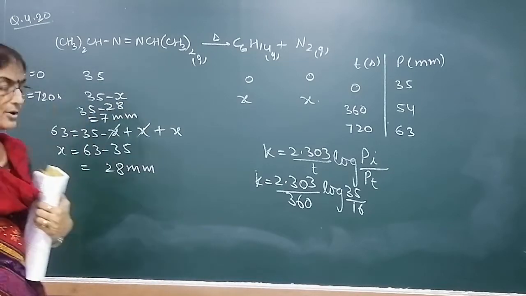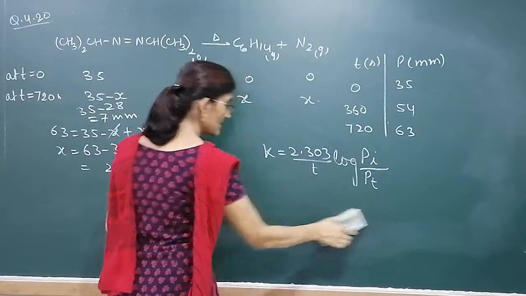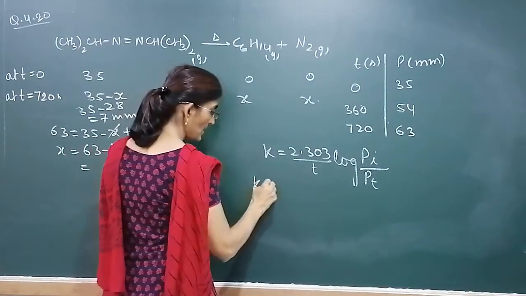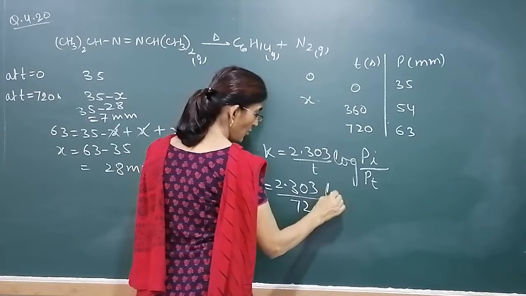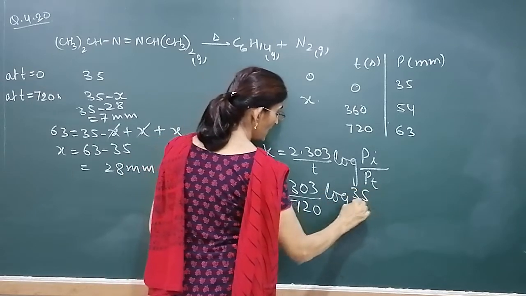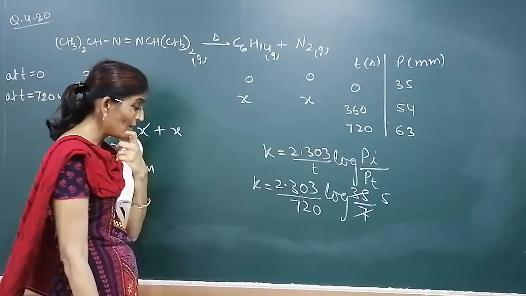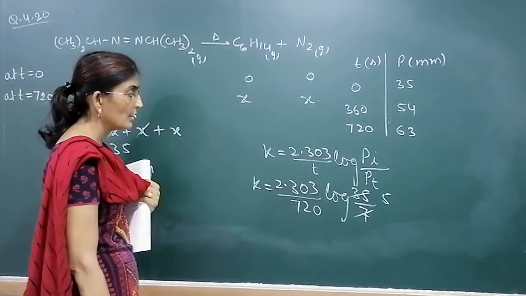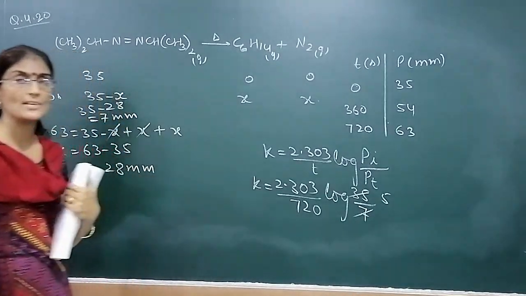So we can calculate the value of K by putting time as 720 instead of 360. So K would be 2.303 by 720, log of initial pressure 35 and final pressure 7. So 7 fives are 35, log 5. Log 5 is 0.6990. Clear? Put the log value and then solve it, and the value of the rate constant K will come.